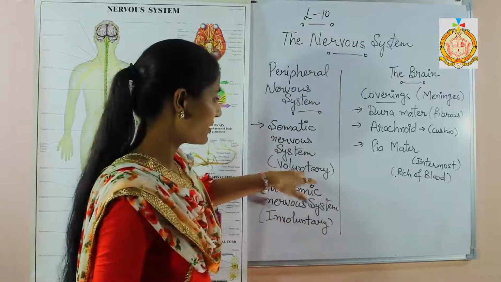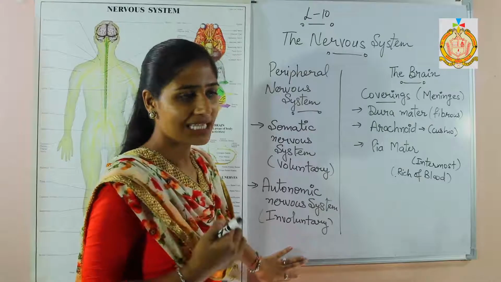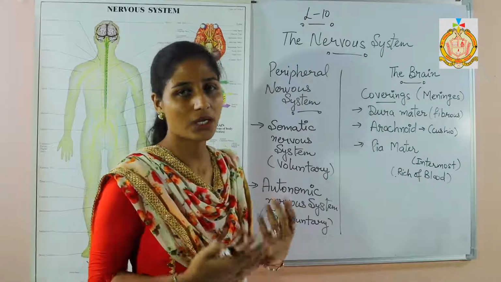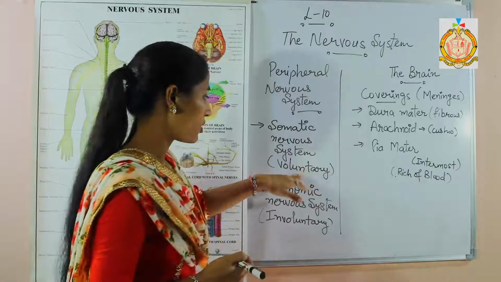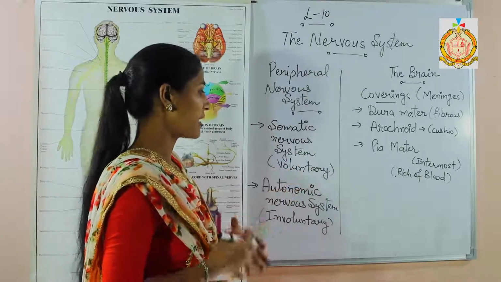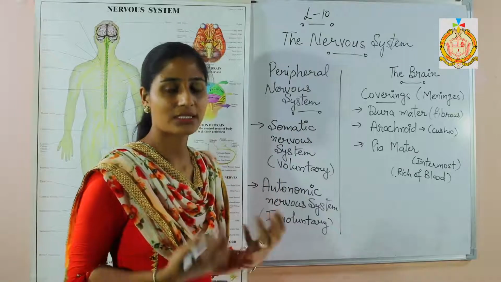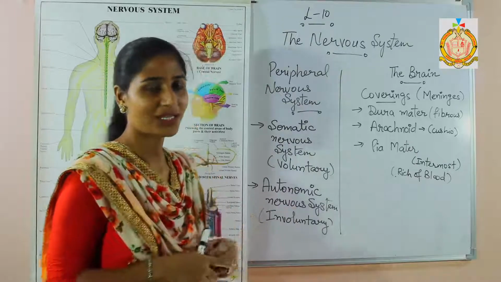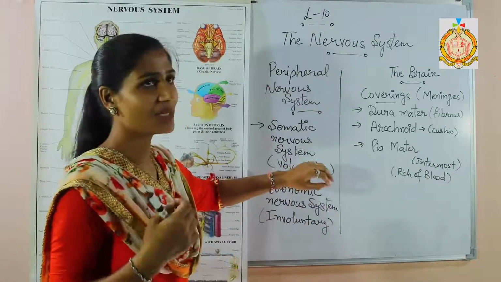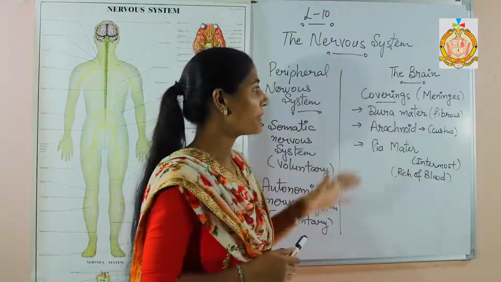Somatic means voluntary and autonomic means involuntary. Involuntary activities are activities that do not work according to our will, that are not under our control. And voluntary activities are those that are under our control. For example, the movement of our hands, legs, as well as the usage of our mouth. I gave you this example a number of times in the class too. So next we are going to discuss the brain.